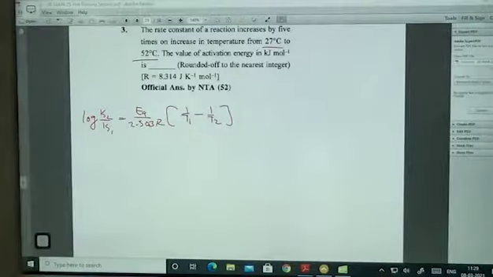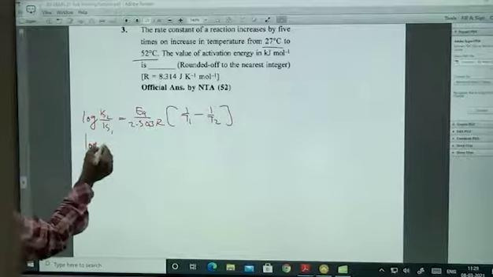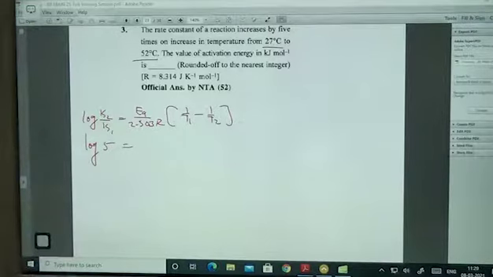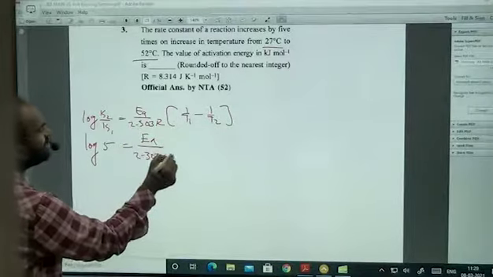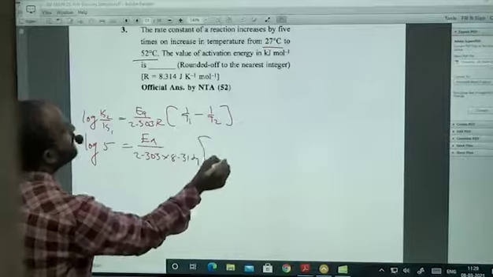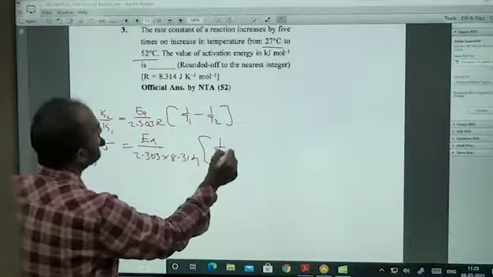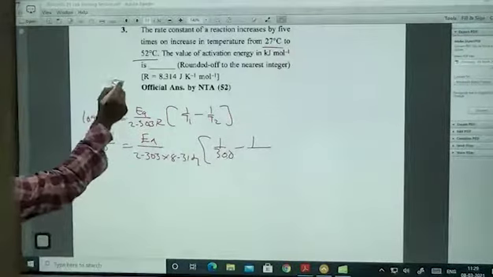Log K2 by K1 is log 5, which is equal to activation energy over, okay, we have to calculate activation energy. 2.303 into 8.314, 1 by T1, 1 by 300, minus 1 divided by 52 plus 273.